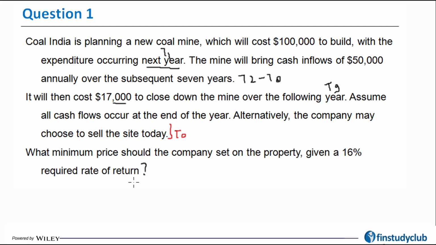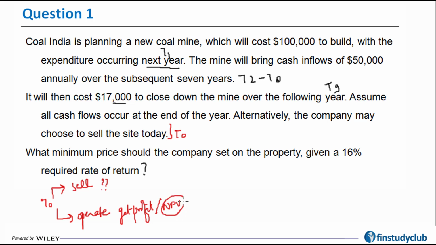Now this question basically talks about the fact that at T0 you have two choices. One, to sell today for a particular price, which is what we need to find out, and the other one is to operate the mine and get profit, or in corporate finance terms, get the net present value. Here I'm going to choose the option which is going to give me a positive value, but since the selling price is not given, the minimum selling price is going to be the gain that I'm going to make from the other option. So this really becomes the opportunity cost right here.